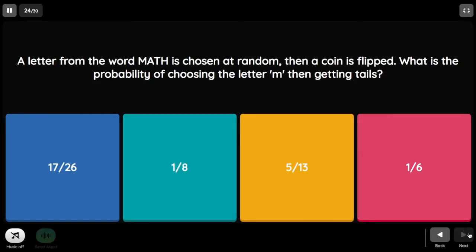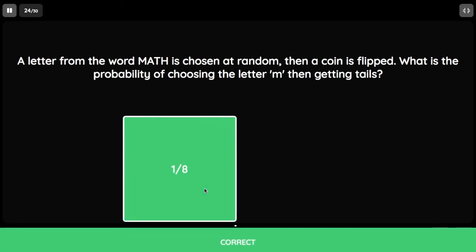Next, a letter from the word math is chosen at random, then a coin is flipped. What is the probability of choosing the letter M, then getting tails? There are 4 letters in the word math and there is only one M. So 1 out of 4 is 1/4, and then when a coin is flipped, getting a tail is 1/2. So that will be 1/4 times 1/2 is equal to 1/8.